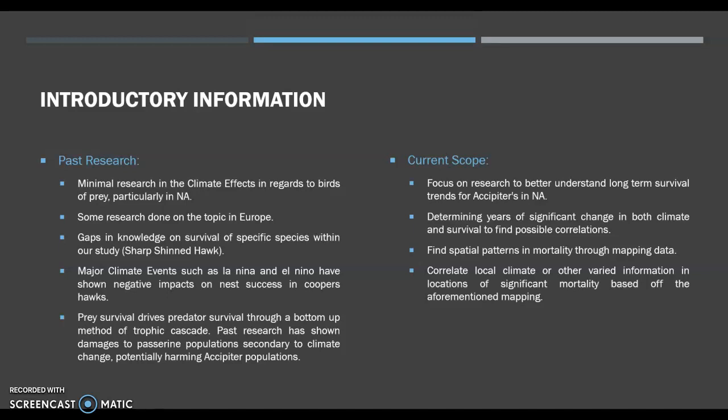The current scope of our project is to focus our research to better understand long-term survival trends in accipiters in North America, determine years of significant change in both climate and survival to find possible correlations, find spatial patterns in mortality through mapping data, and correlate local climate or other varied information in locations of significant mortality based off the aforementioned mapping.